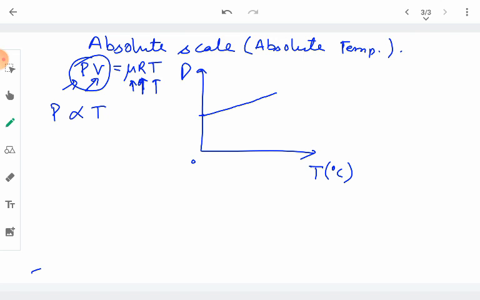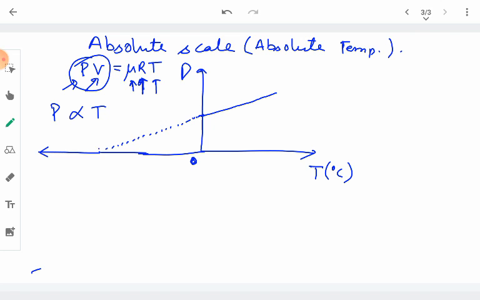And when we want to make the pressure 0, we have to cool this gas to a temperature lower than 0 degree Celsius. We have to cool it below this temperature of 0 degree Celsius. So on this axis, we get this line which is extended in the backward direction, which represents the phenomenon of cooling.